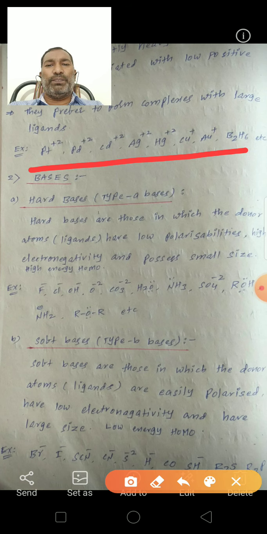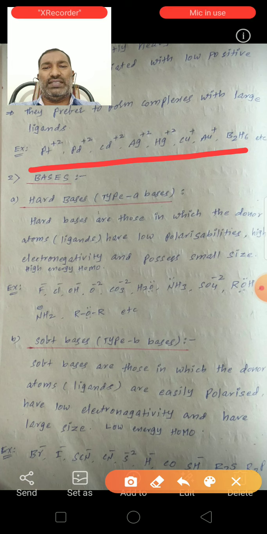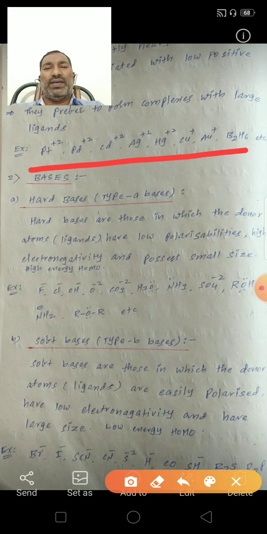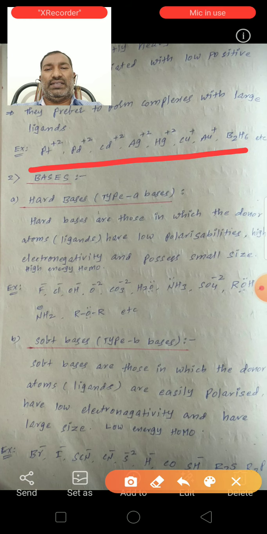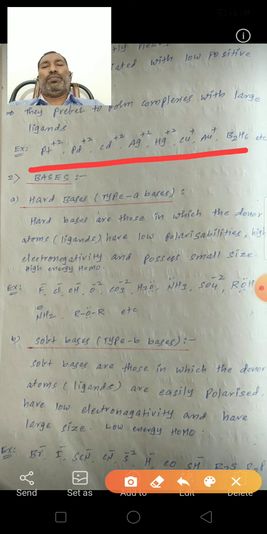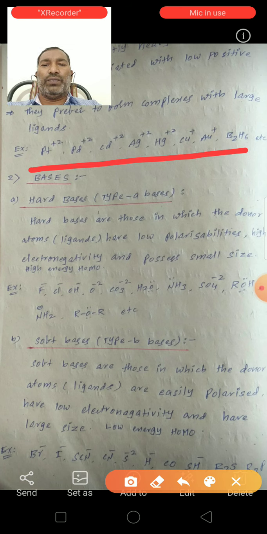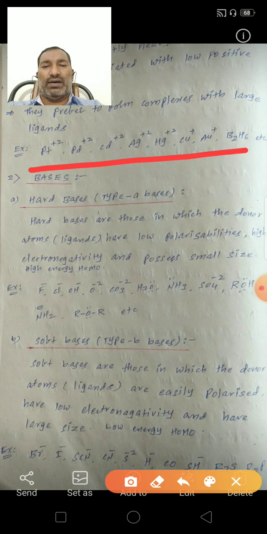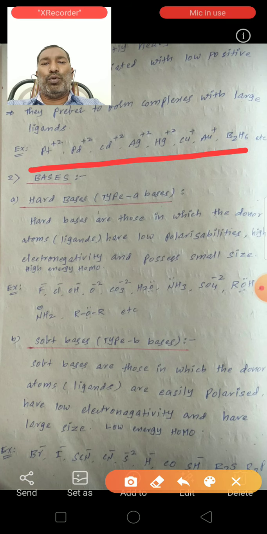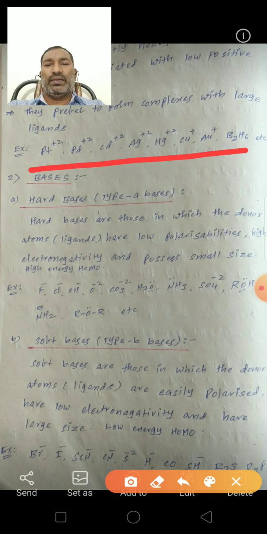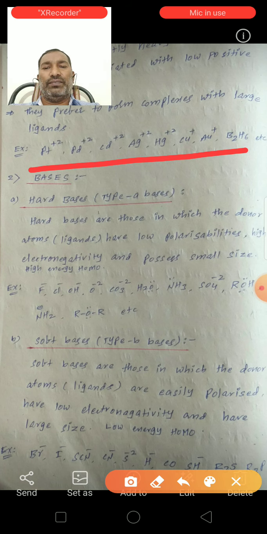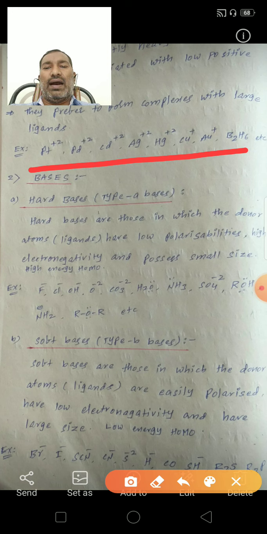So next one, bases. Bases are also classified into two types. One is hard bases. These hard bases belong to the type A bases. See the characteristics of hard bases. The hard bases are those in which the donor atoms or ligands have low polarizability, high electronegativity, possess smaller size, and have high energy HOMO orbitals.